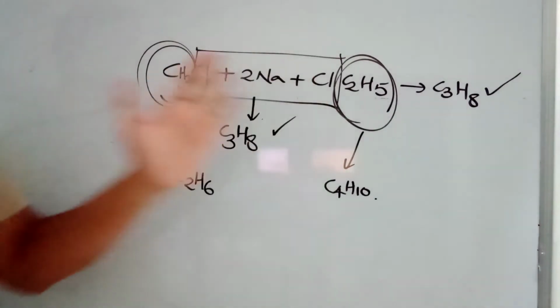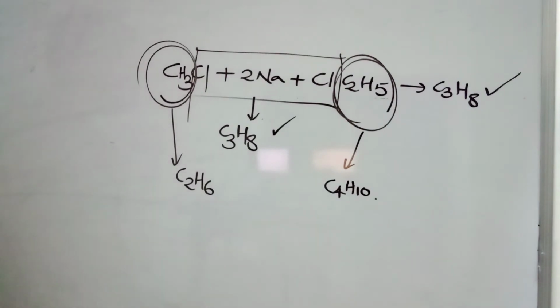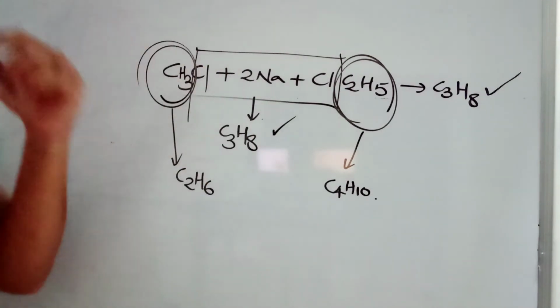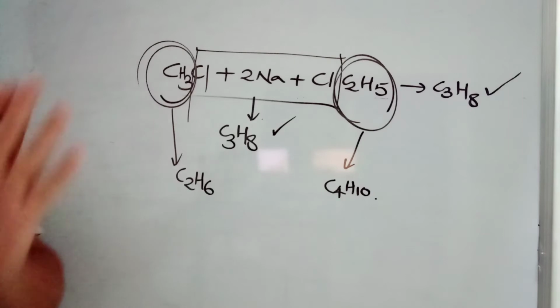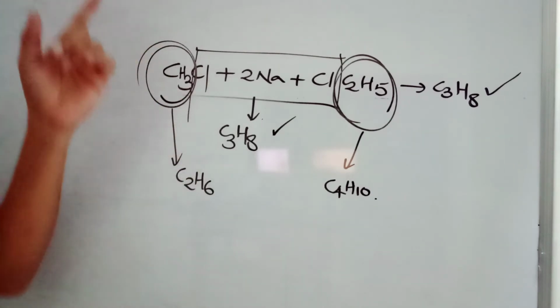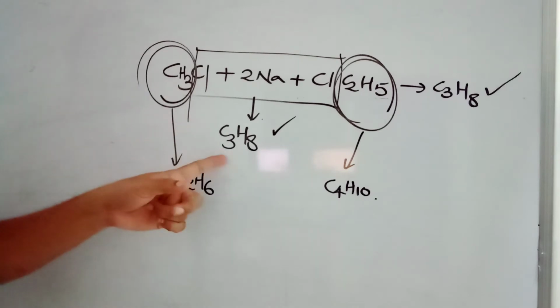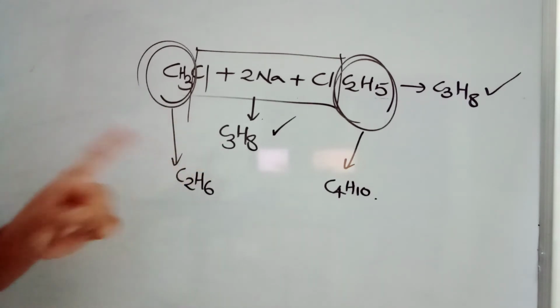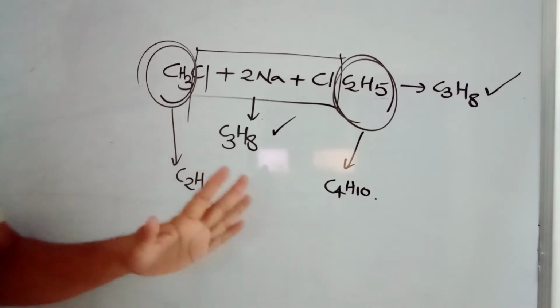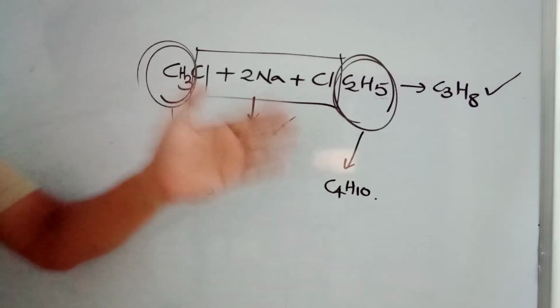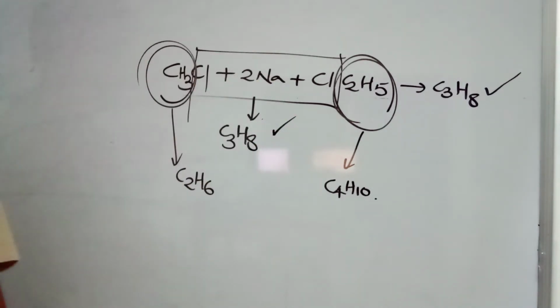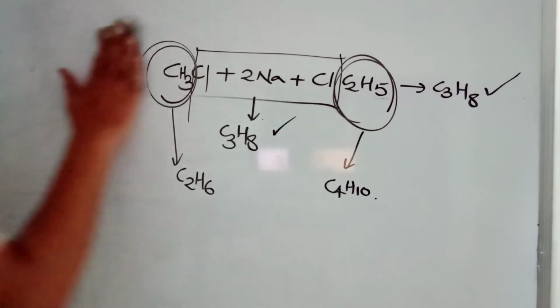And separation of this will be a tough job. So generally, don't use this reaction for the preparation of hydrocarbons, or alkanes, with an odd number of carbons. For an odd number of carbons, this is the worst method. We should not use this one, because we are getting a mixture. Why are we getting a mixture here? That you can say again.